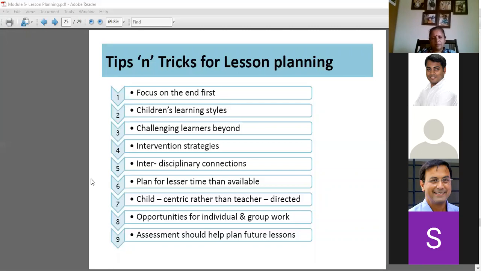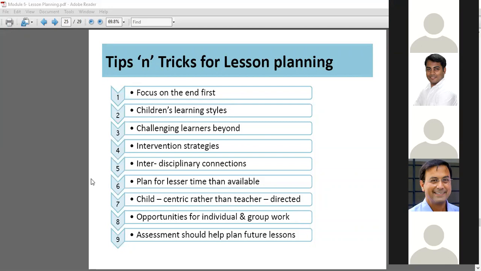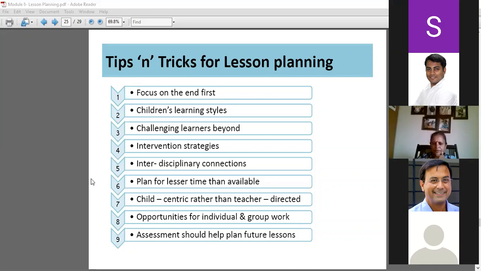You might experiment with different teaching styles, and you can see which ones are more effective based on the assessment output. Yes. Okay.